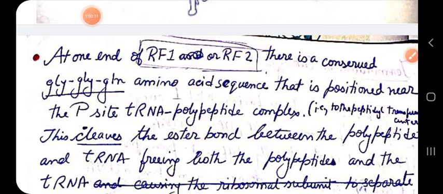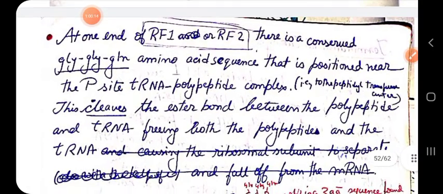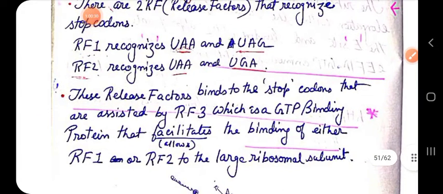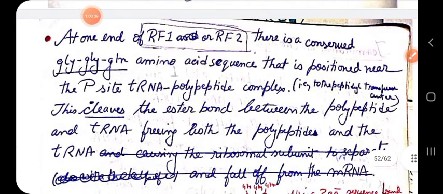Now, an important thing that I want to say is that it's not easy to end the translation process quickly. I have said that RF3 allows the binding of the release factor to the large ribosomal subunit also. And what is the specificity of RF1 and RF2? First specificity, I have said, is that it recognizes the stop codons. There is more specificity above that.